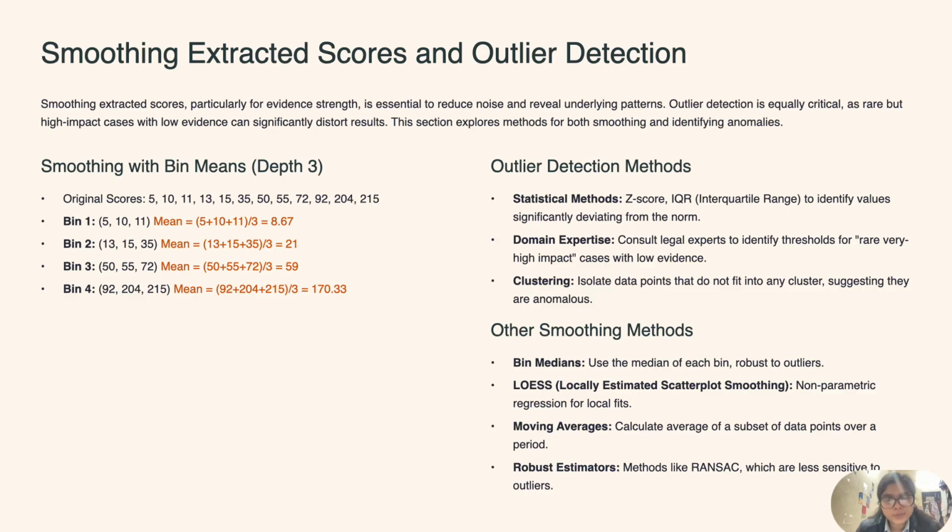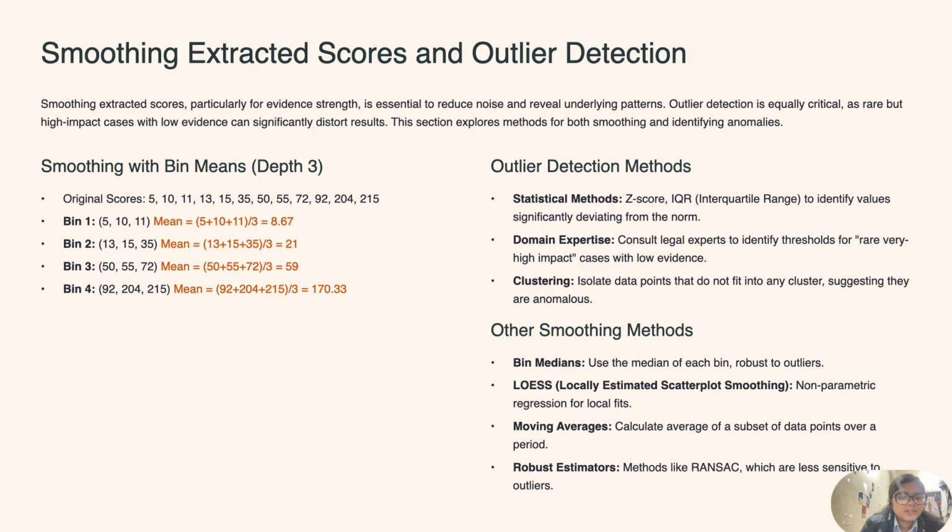Outlier detection is equally critical, as rare but high impact cases with low evidence can significantly distort results. This section explores methods for both smoothing and identifying anomalies. Suppose we have a data set having outliers that are way bigger than the normal data, it can lead to abnormal mean values. Hence all these methods are important.